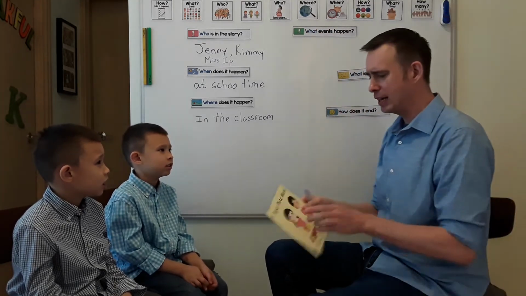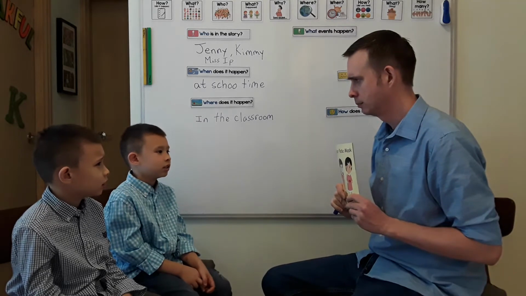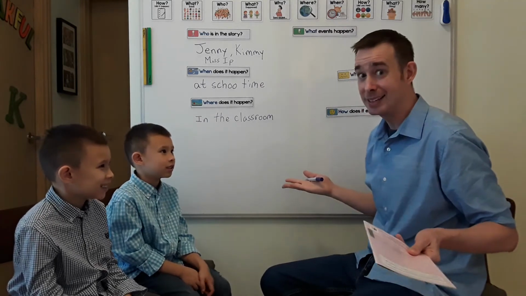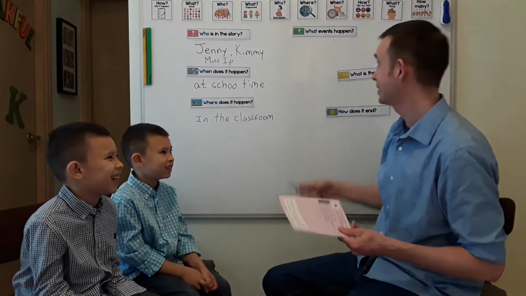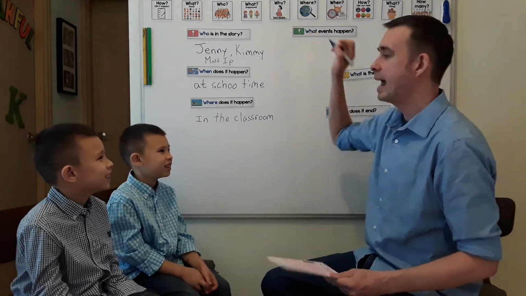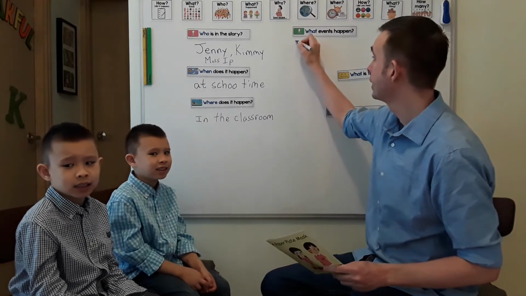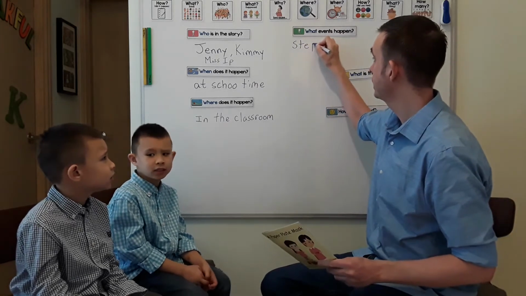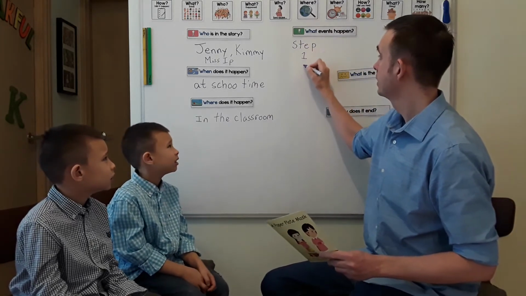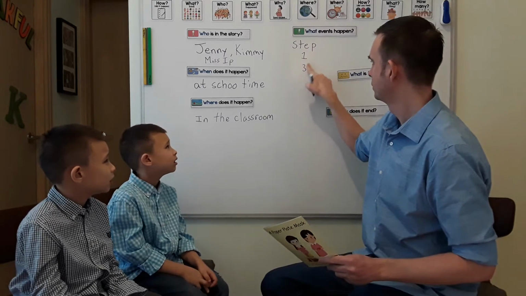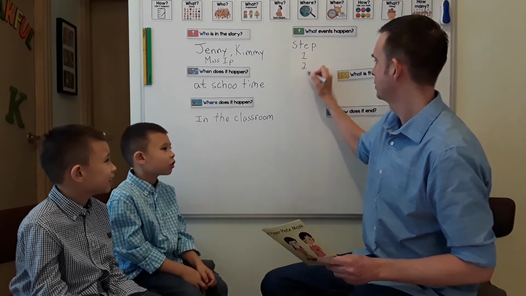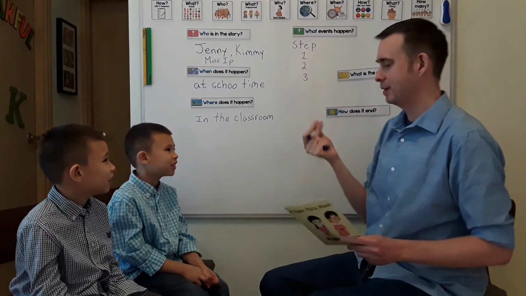What do they do in The Paper Plate Mask? They build a paper plate mask. Yeah, it's in the title, right? They make a paper plate mask. All right, so they have events, and in this story, they make a list. Steps, right? Step 1. S-T-E-P. A step. 1, 2, 3. Don't use your fingers. Mr. Donald, I know, my fingers will be dirty.